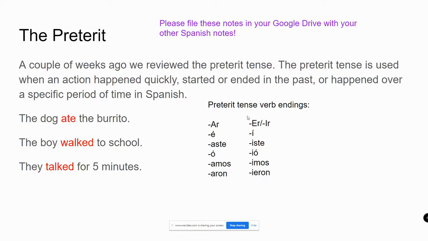The verb endings for preterite tense verbs, AR verbs: yo, tú aste, él, ella, ó, nosotros amos, ellos aron. For IR verbs: yo, iste, yo, imos, ieron. Just as review.